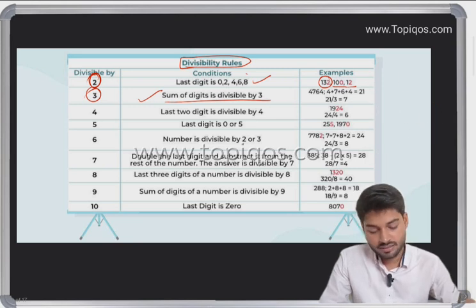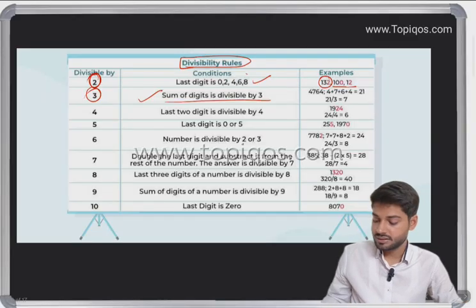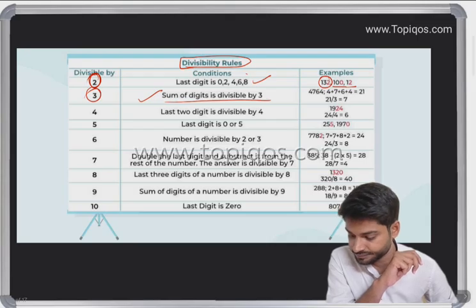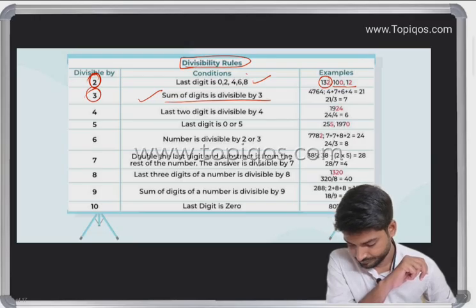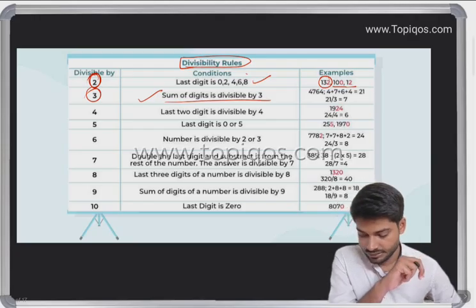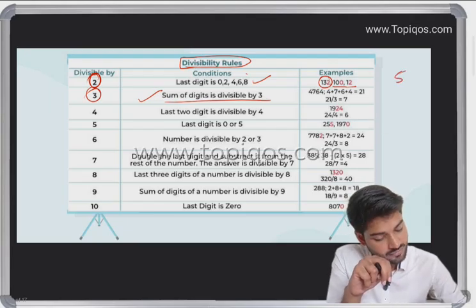Let me take another question for practice. For 3, let me take 512. 5 plus 1 is 6, 6 plus 2 is 8.